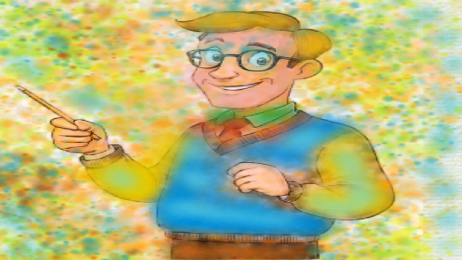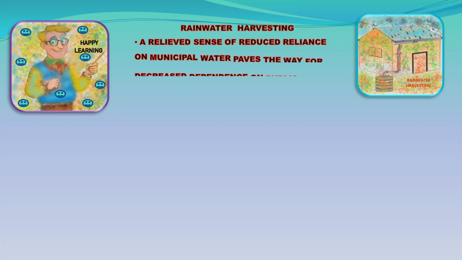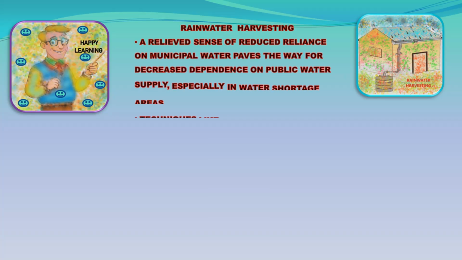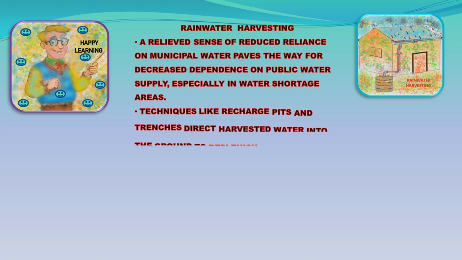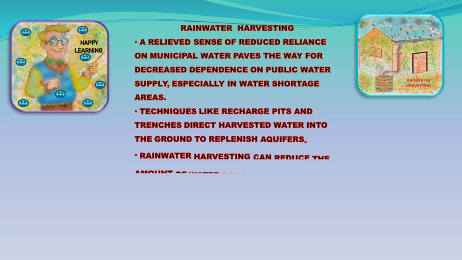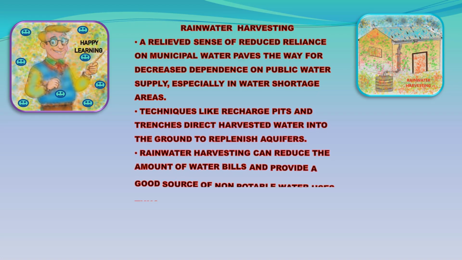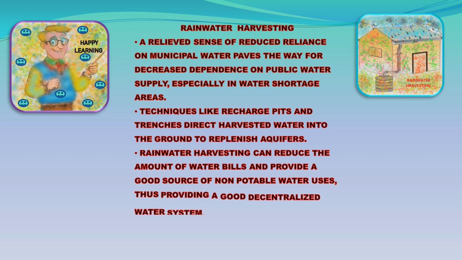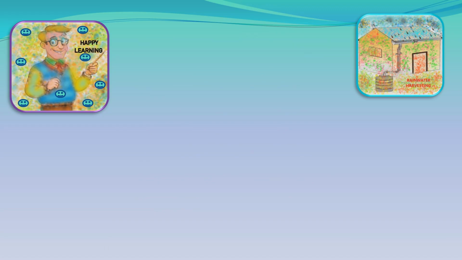Reduced reliance on municipal water paves the way for decreased dependence on the public water supply, especially in water shortage areas. Techniques like recharge pits and trenches direct harvested water into the ground to replenish aquifers. Rainwater harvesting can reduce water bills and provide a good source of non-potable water, thus providing a good decentralized water system.